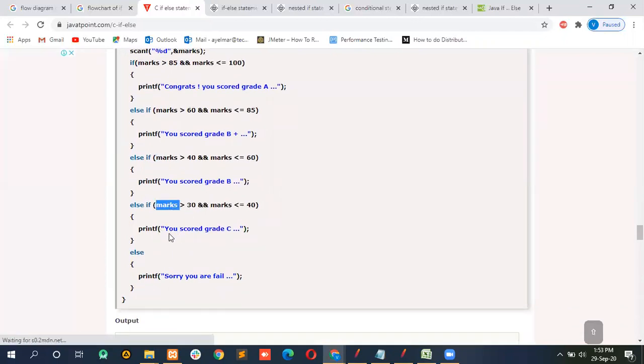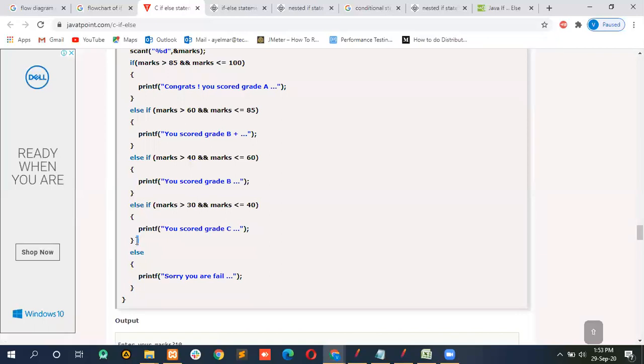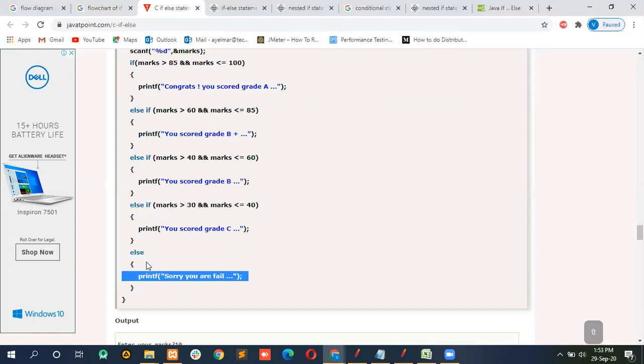But if not even one of my conditions is satisfied, then by default the last else statement will run. Like, 20 is greater than 30? No. But 20 is less than 40? So once again, only one condition is satisfied, not both. Then the last else part: sorry, you are a failed student. So in this way I'll get the output on my output screen. Getting it? So this is the functioning of the else if.